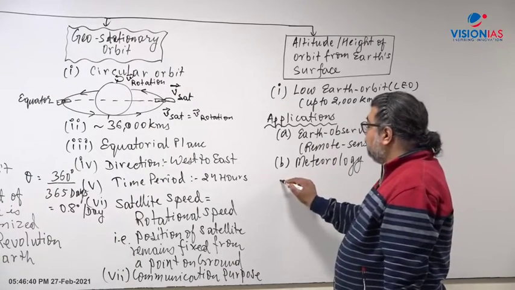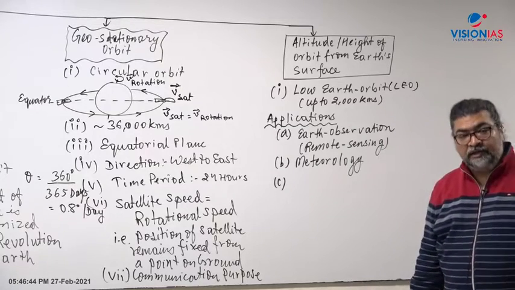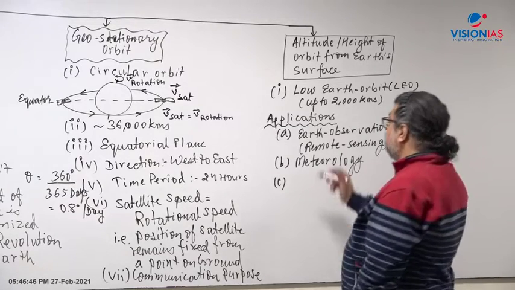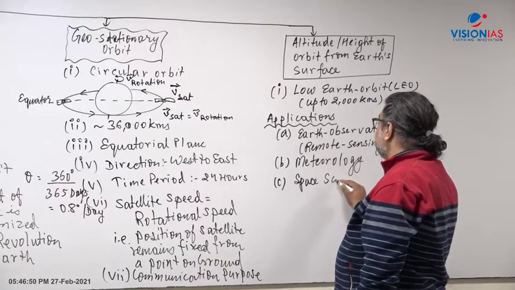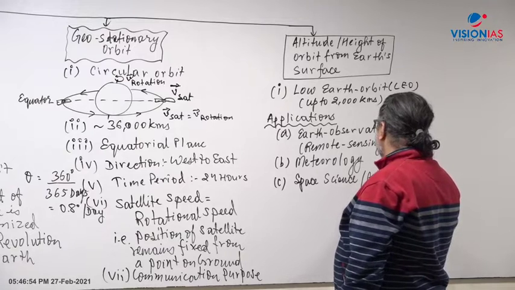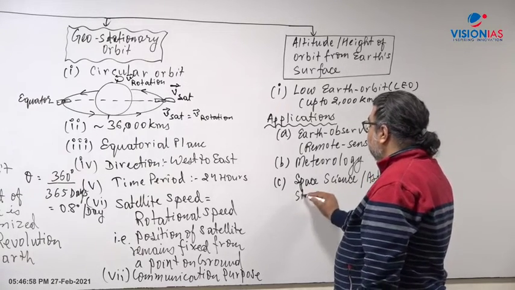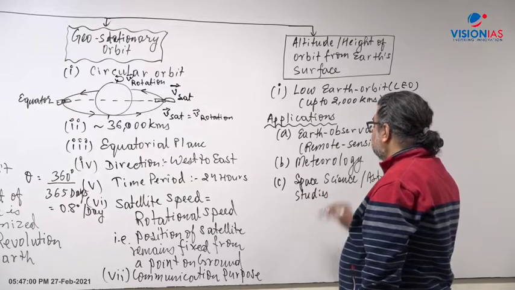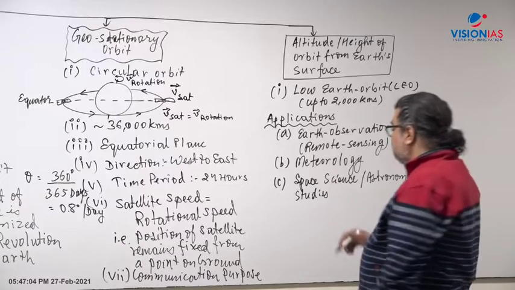Then at the same time here, low Earth orbit is also preferred for another very important application, that is in terms of space science and astronomical studies, right. Now, I will give you two examples here.